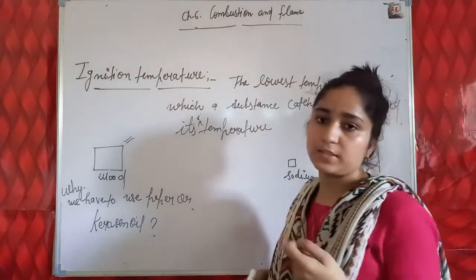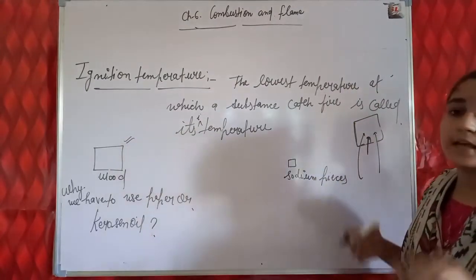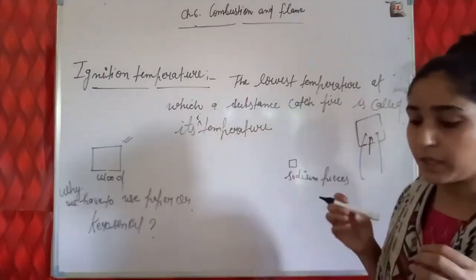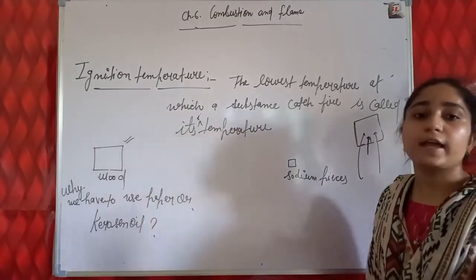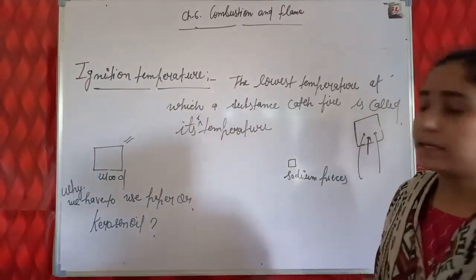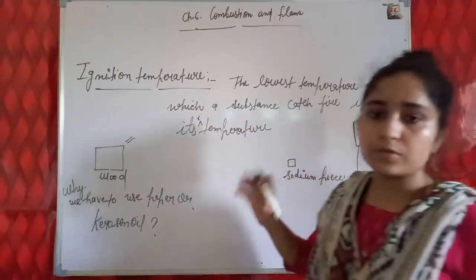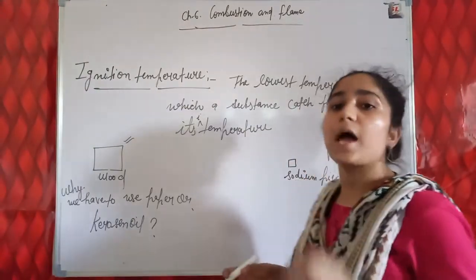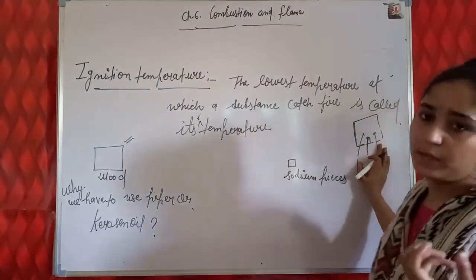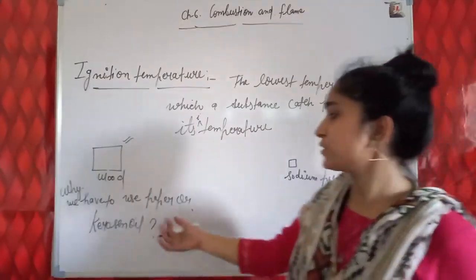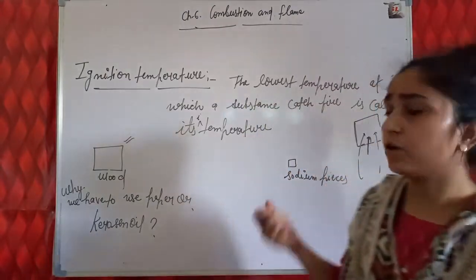If we pour kerosene oil on the wood and then use a matchstick to burn it, it suddenly catches fire. In that condition, the burning kerosene oil provides the ignition temperature to this wood, so the wood particles can be ignited. So we have to use this kerosene oil or burning paper.